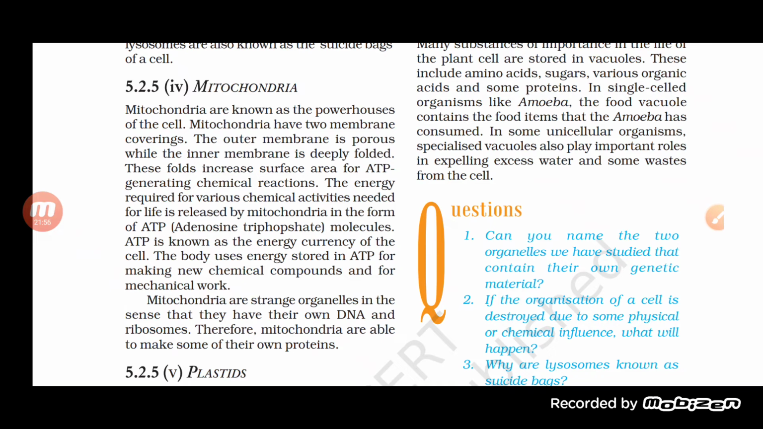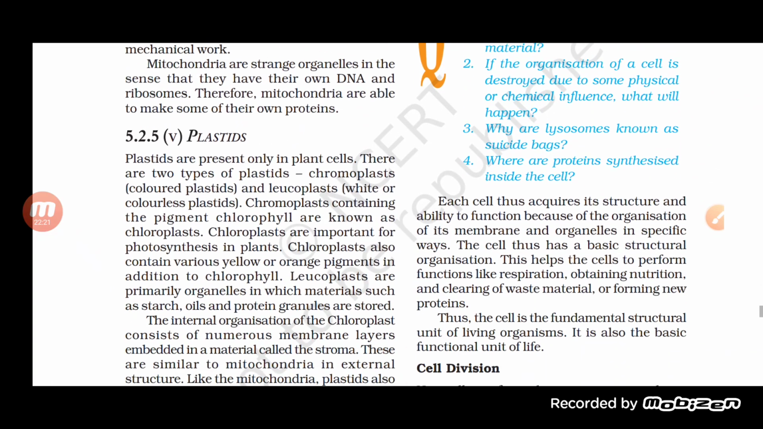Now here is one more thing that we must know. Mitochondria and plastids are the two organelles which have their own DNA and ribosomes, and therefore they are able to make their own protein. So both of them are capable of regeneration. Next one is the plastid.